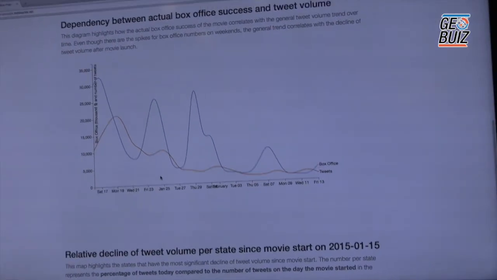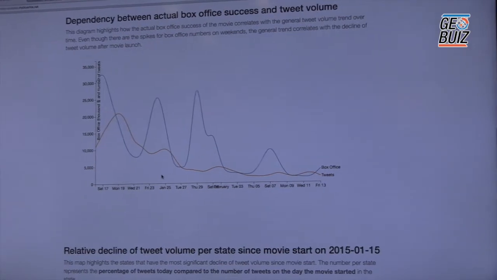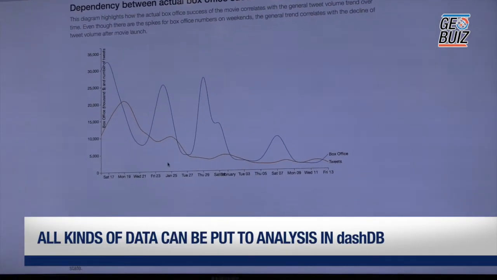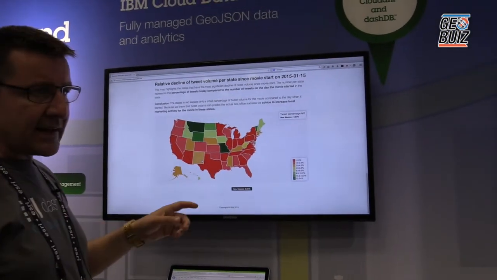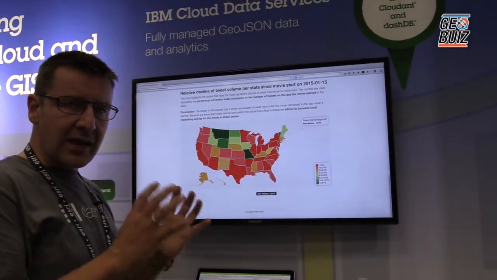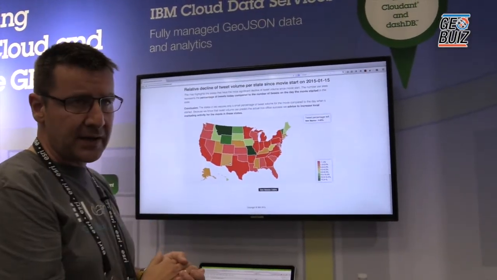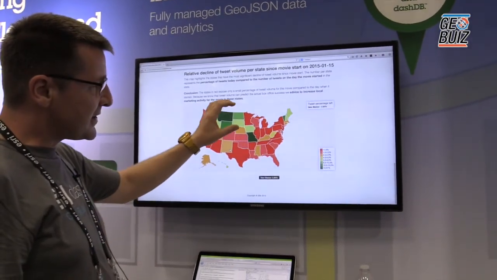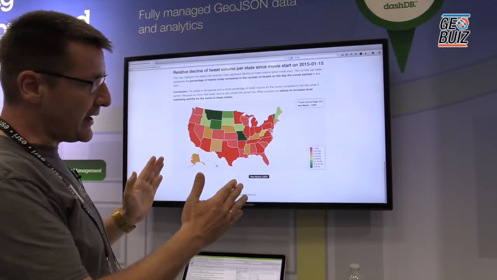So with that information, we can now use tweet data about a movie in order to predict box office success. And one advantage is that because it is tweet data, we do have the ability to cluster it by region. So we geospatially group it, in this case just simply by US state, to say, okay, this is the tweet volume trend by US state over these 4 weeks.